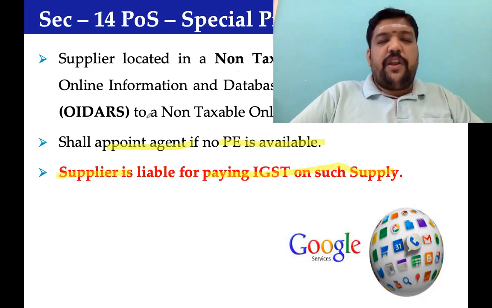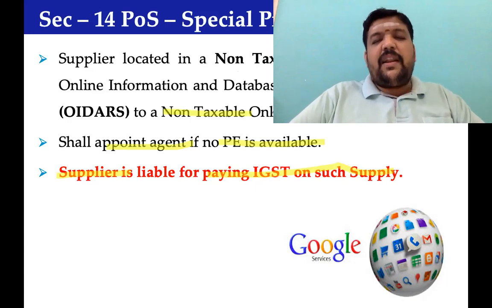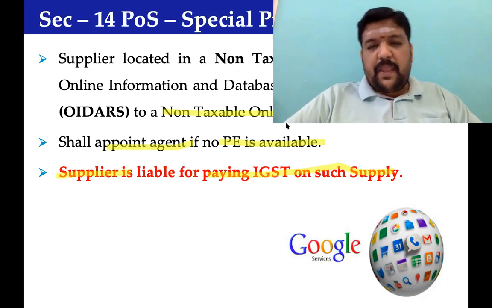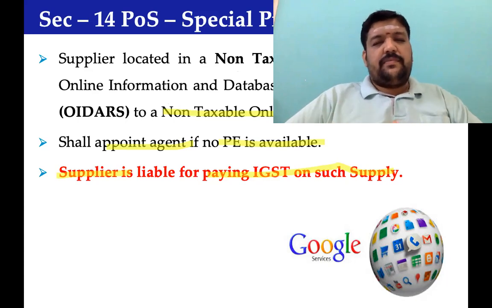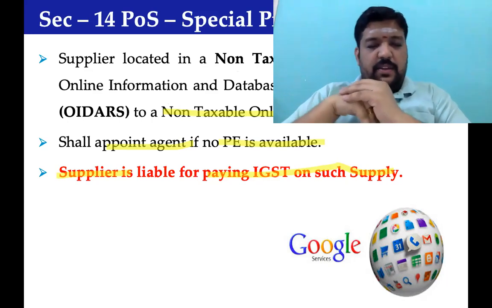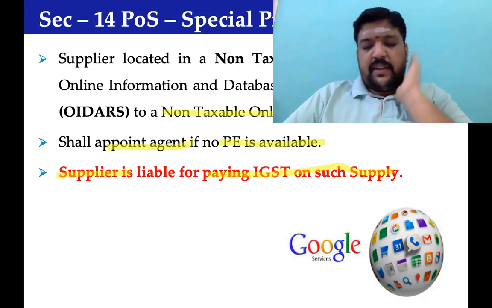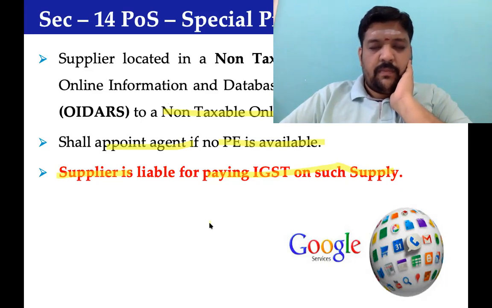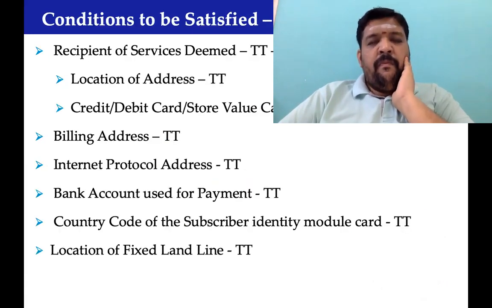So if it is a taxable online recipient, what will happen? If a taxable online recipient uses it for a business purpose, then very simple, Zoom will not pay; the respective recipient will pay tax under reverse charge. So that is how it has been decided. Yes, so that sums up our discussion completely on place of supply under section 13.